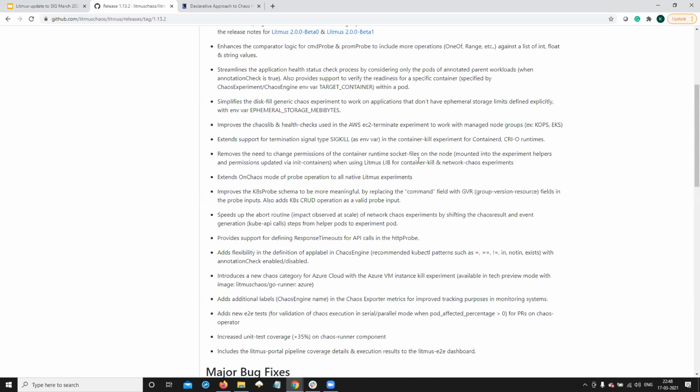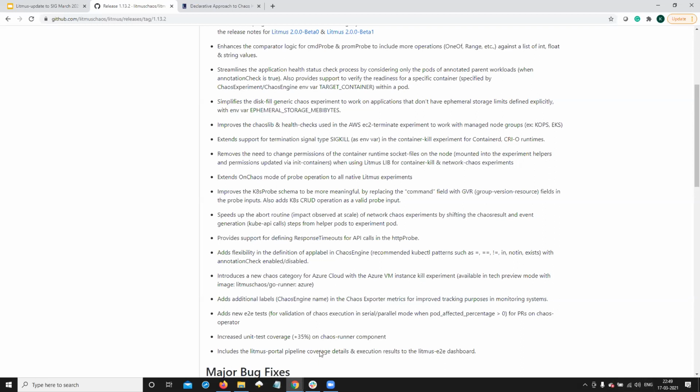And this was so for stress experiments as well, where you enter the process namespace and run some stress operations. So we used to use a root user there as the situation demanded it, but there were requests for us to move to non-root users on all deployments, including experiments and helpers.